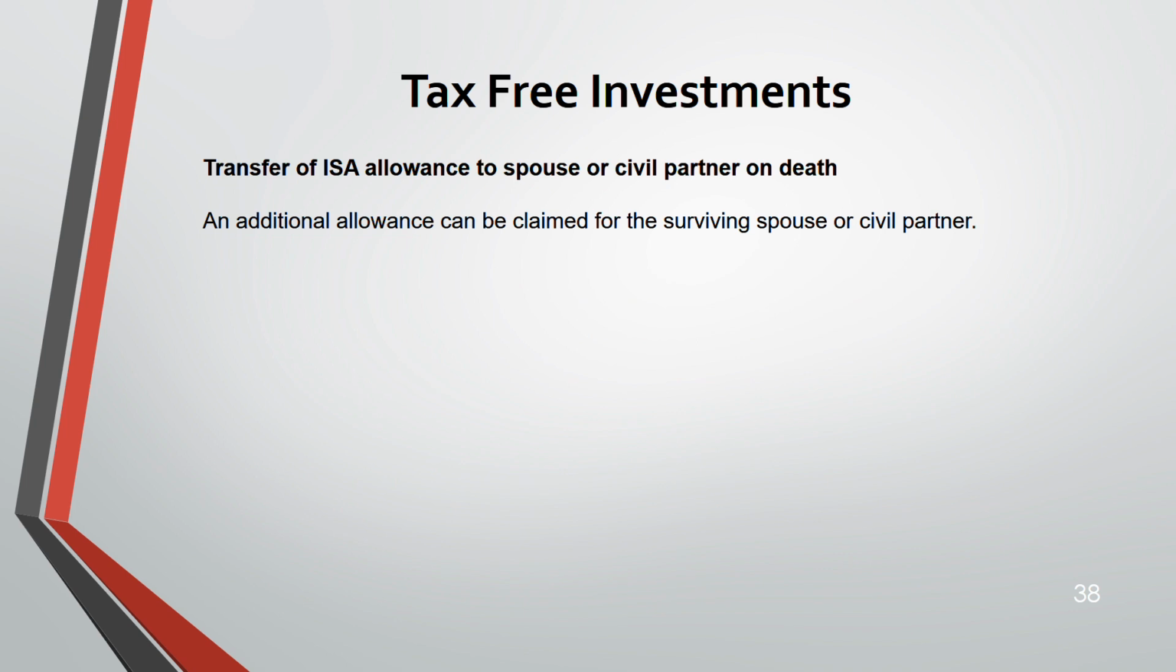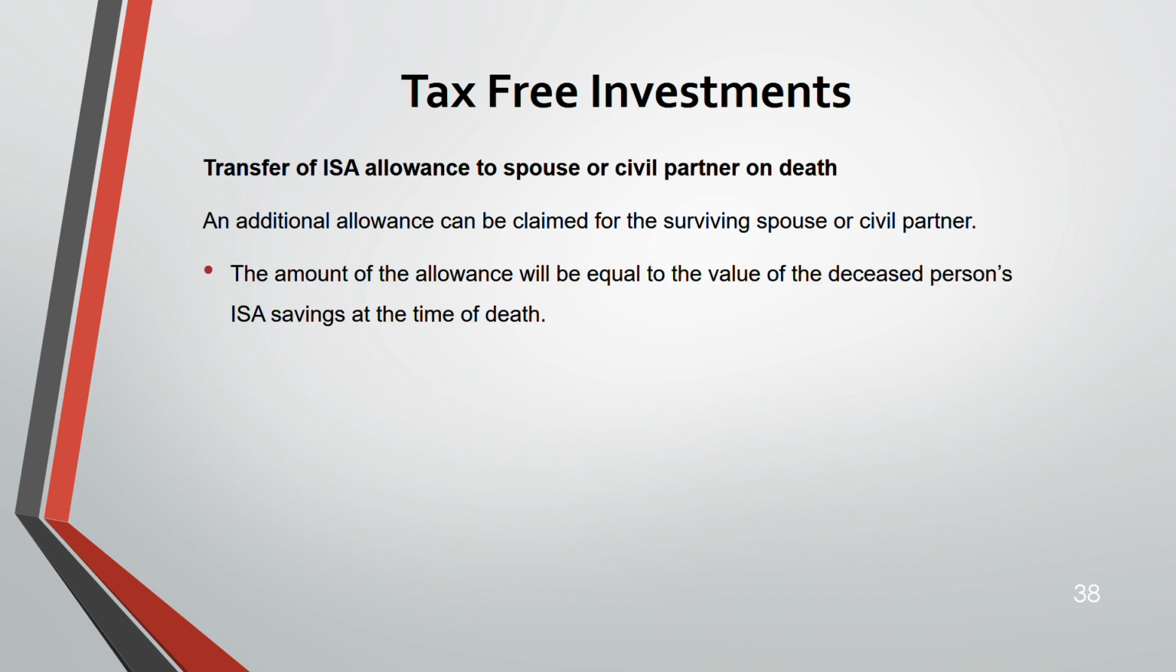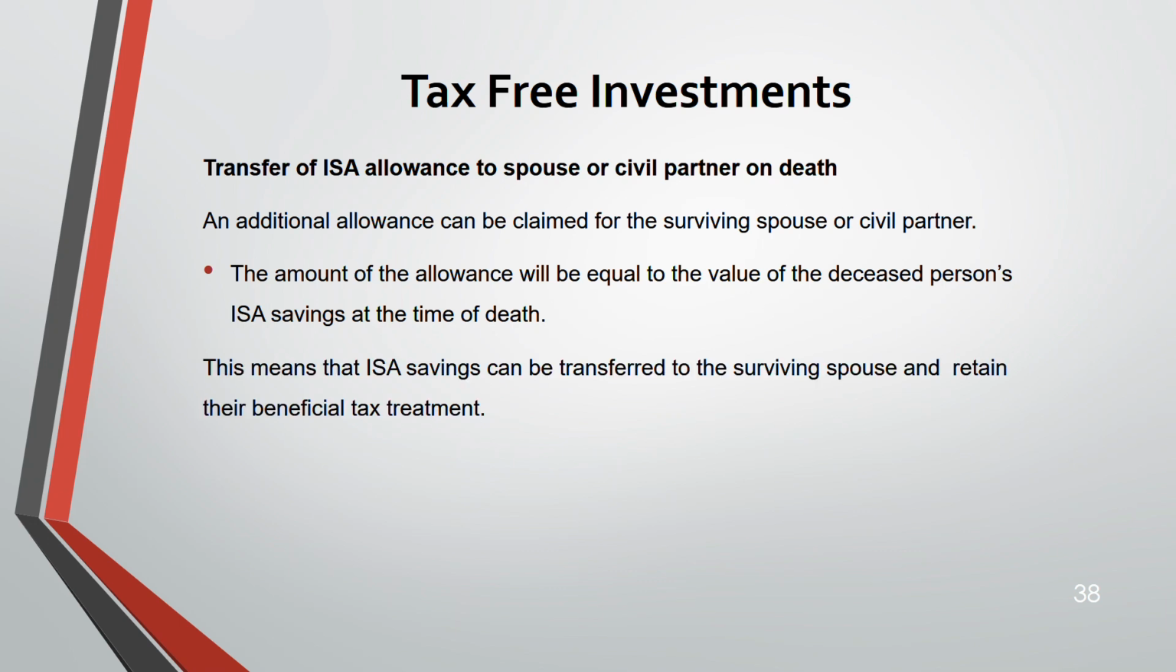Now, when you're transferring the ISA allowance to the spouse on death, yes, the surviving spouse can claim the unused individual savings account of their spouse who is dead now. Okay, remember, the ISA savings have to be at the time of their death. Only that much they can claim, not the entire 20,000. So this means ISA savings can be transferred to the surviving spouse and it is tax free. They will still retain their beneficial tax treatment. So in a way it's good.